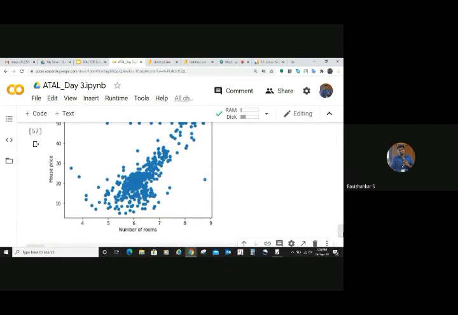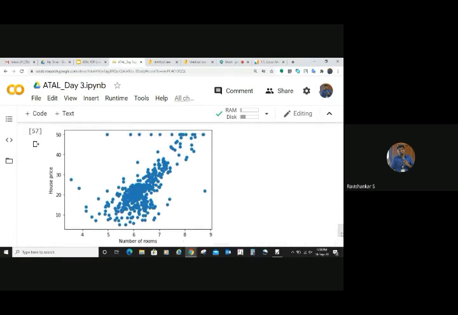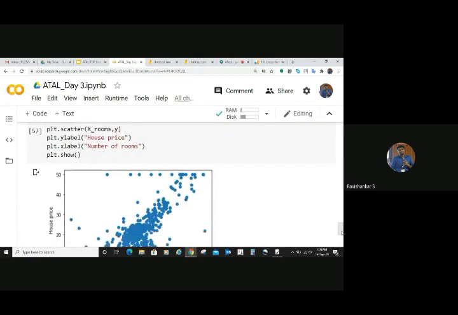Now you can see that as the number of rooms increases, the price also increases, right? So you can see a linear relationship, isn't it? I know a couple of outliers are there. You don't mind the outliers, but as long as the number of rooms increases, you can see that the house price increases. This is the relationship between those two attributes. Similarly, you can find the relationship between all the 13 attributes. You can plot it out. Then only you should go for a model.